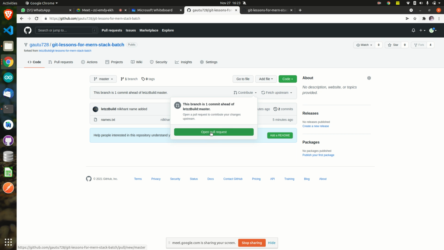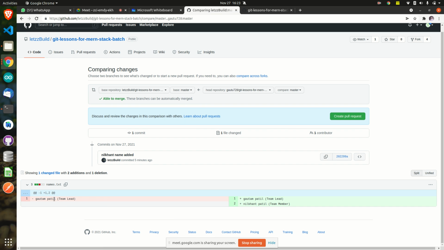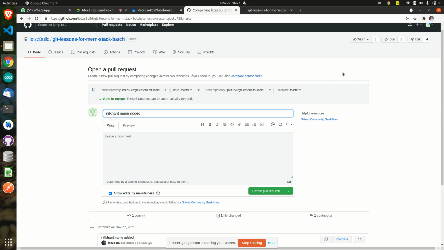So here you can click and say open pull request. Now see here, this pull request is basically not done right now, but here it is showing that originally it was like this, and this is what has been changed. Got this point? Okay. Now here the create pull request button is there. See here, I repeat one more time, the button is there, create pull request. Click on this create pull request button.